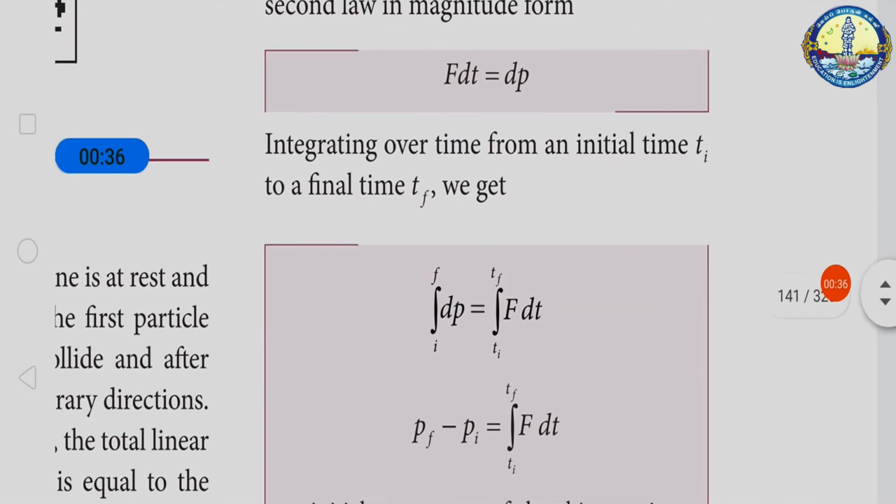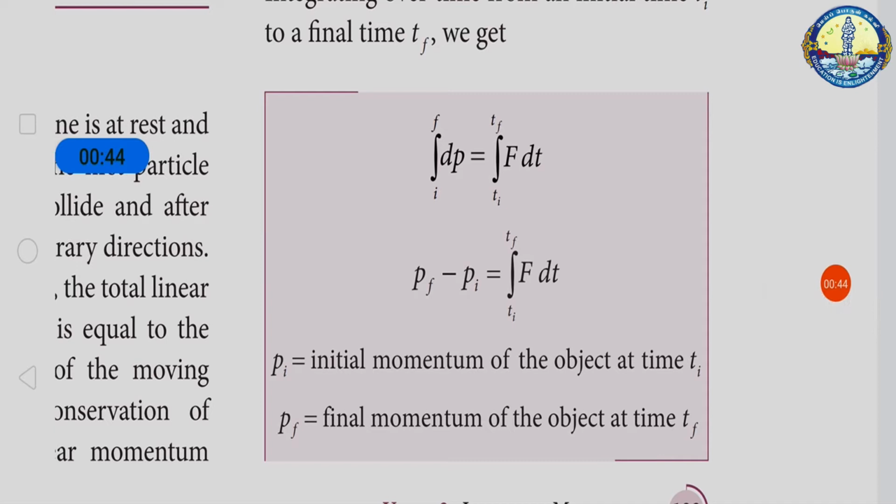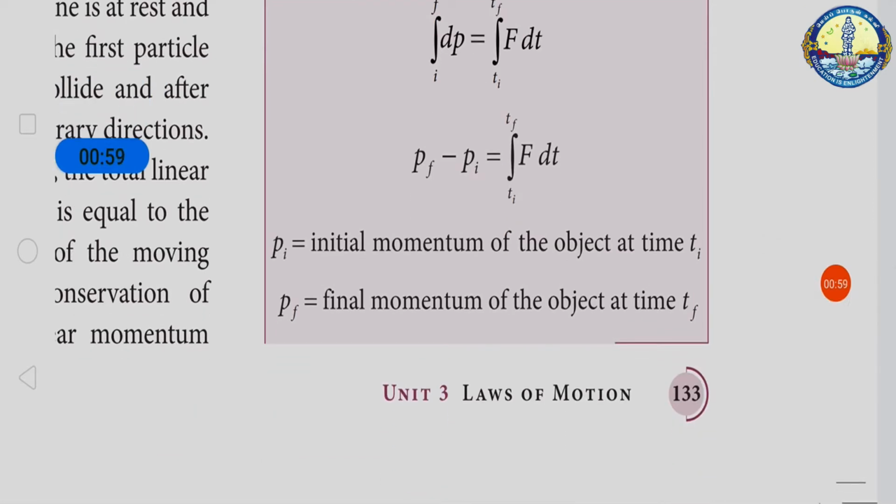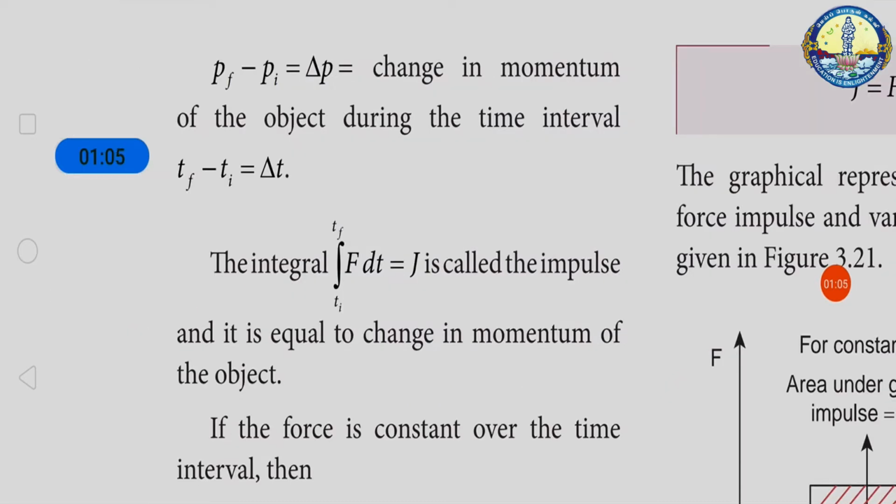By integrating over the time from initial time to final time, that is ti to tf, we get pf minus pi is equal to the integral from ti to tf of F dt. Here, pi is the initial momentum of the object at time ti, and pf is the final momentum of the object at time tf. So, simply we can say that del p is equal to pf minus pi, that is the change in momentum, and del t is equal to tf minus ti during the time interval.